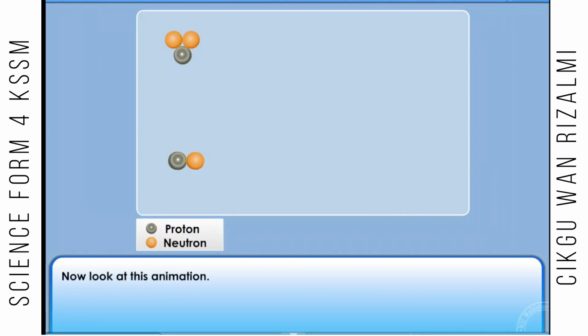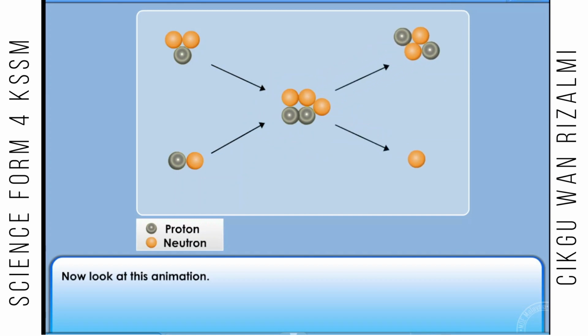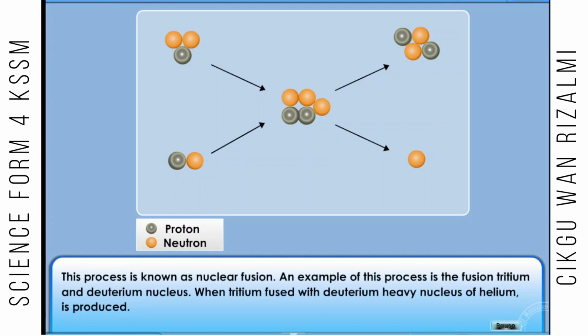Now, look at this animation. What can you deduce from the animation? This process is known as nuclear fusion.